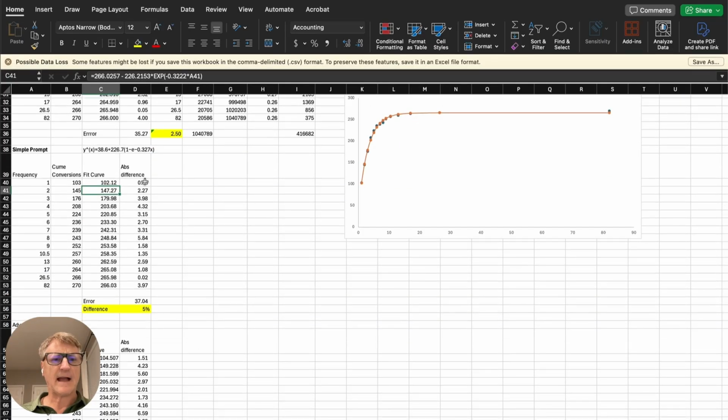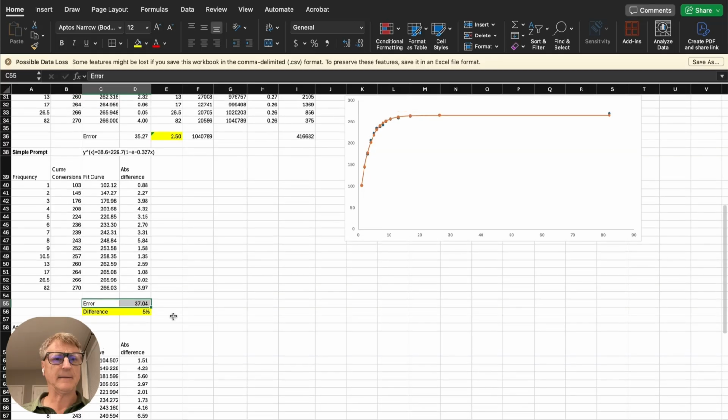We can measure the absolute difference from the actual conversions that we observed, the cum tickets sold by frequency, and we can measure the error. So it's actually a fairly tight fit to the actual data. This is a good curve.